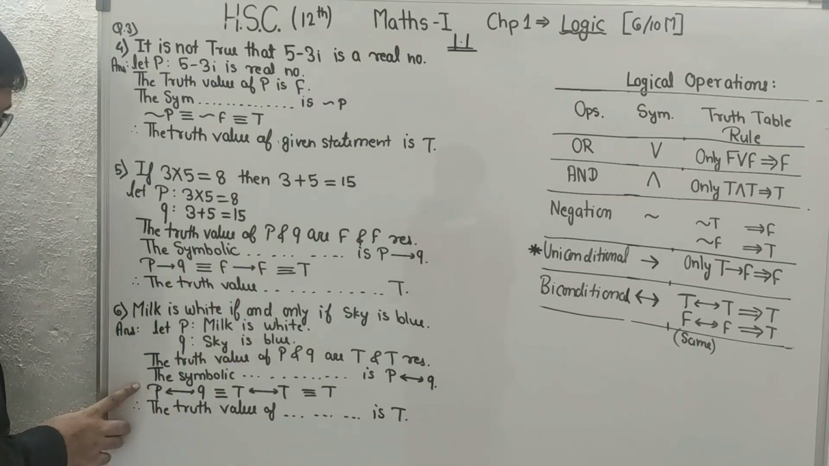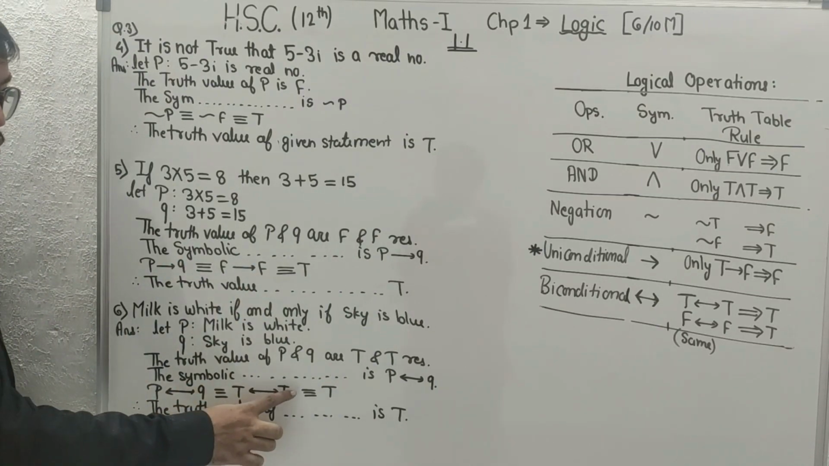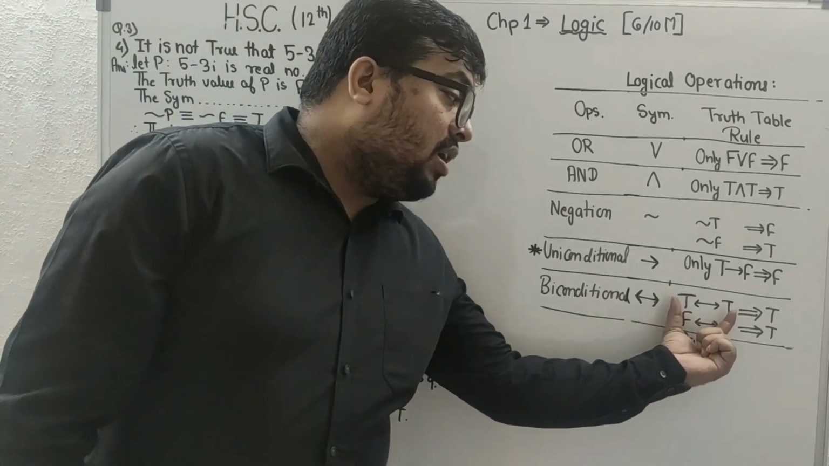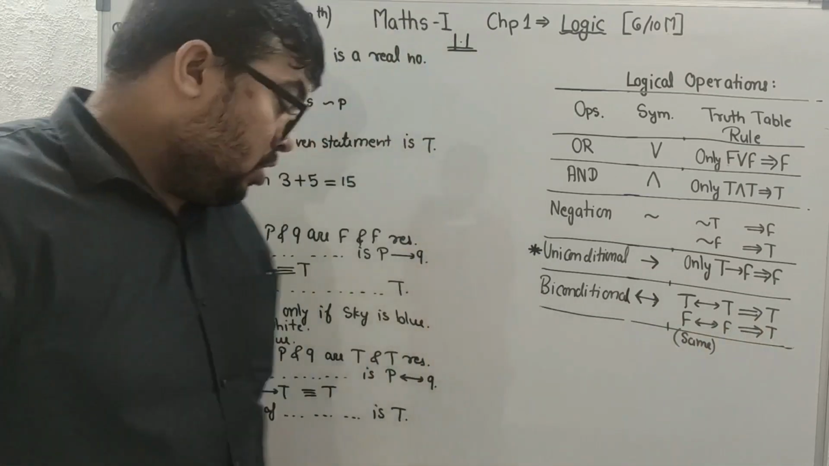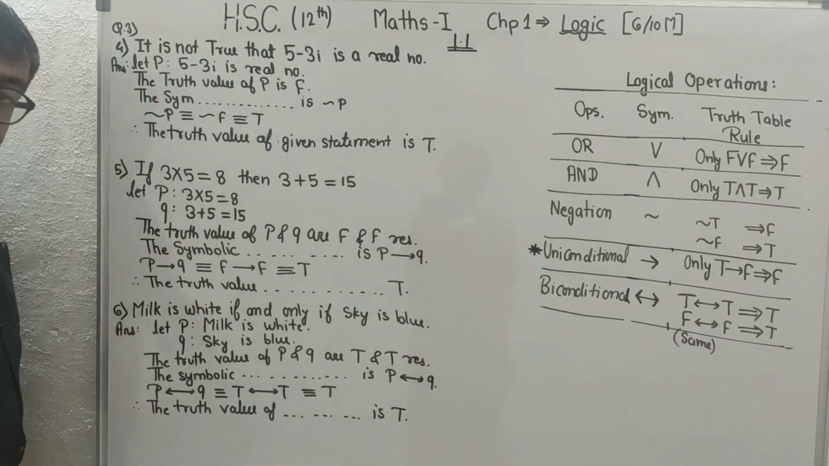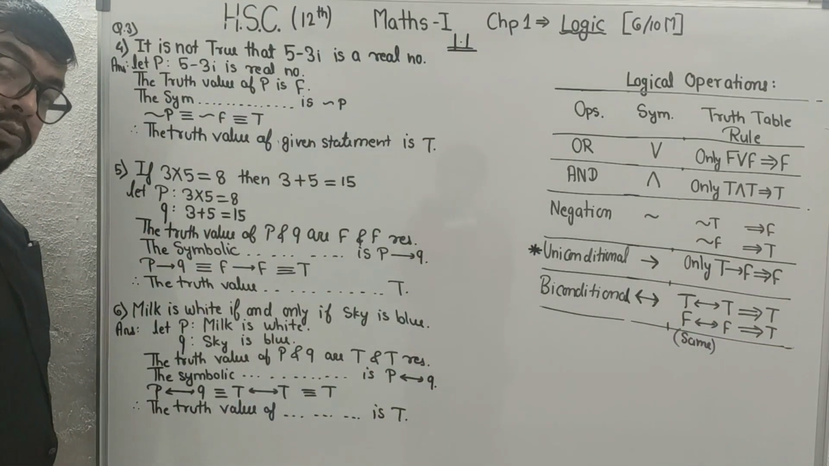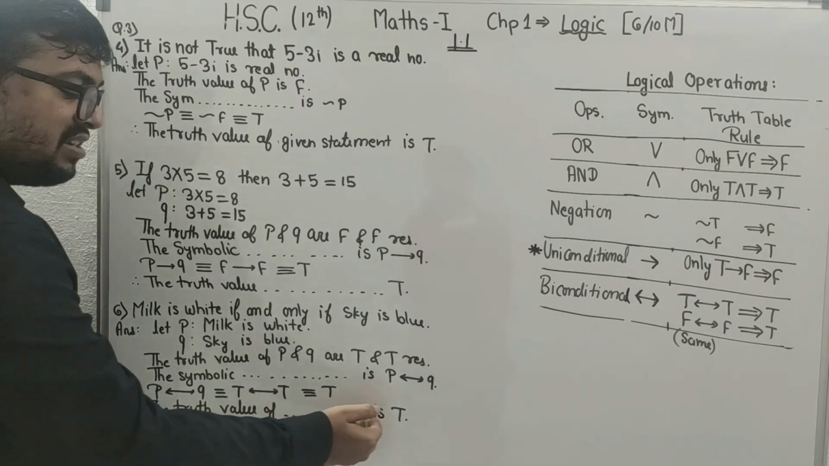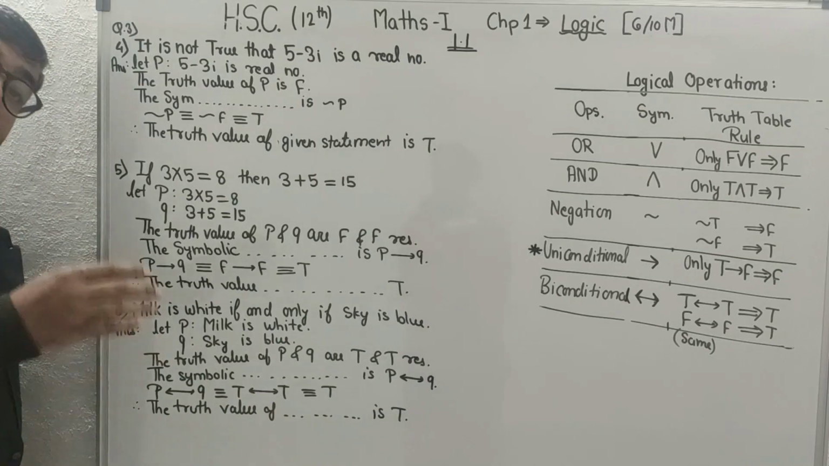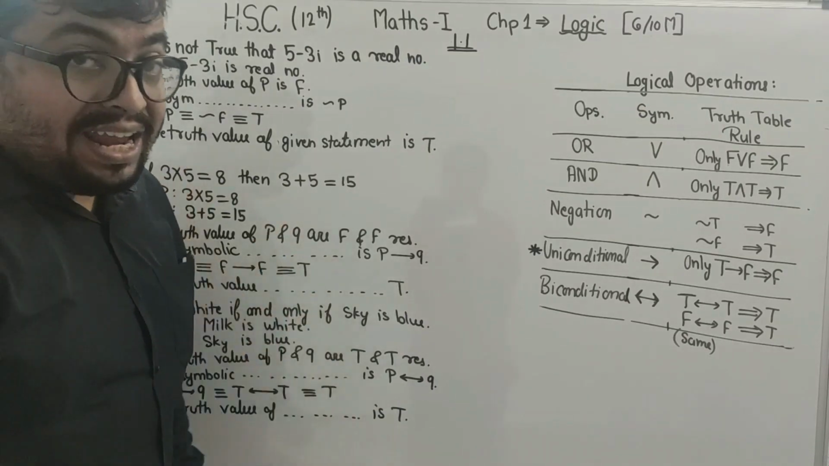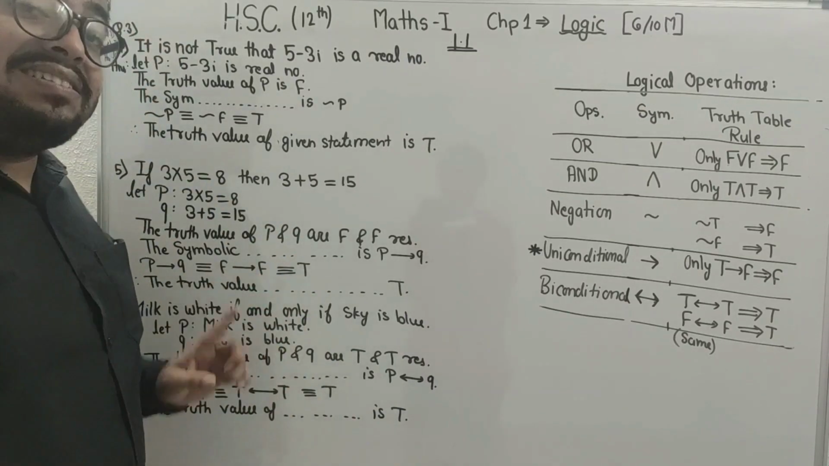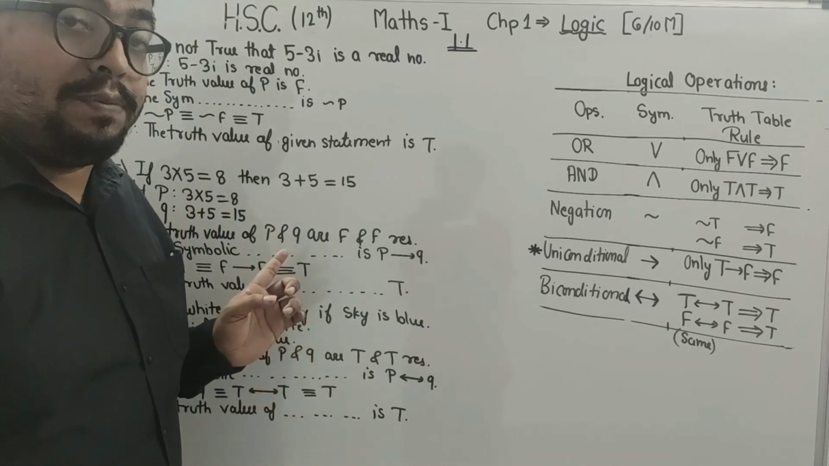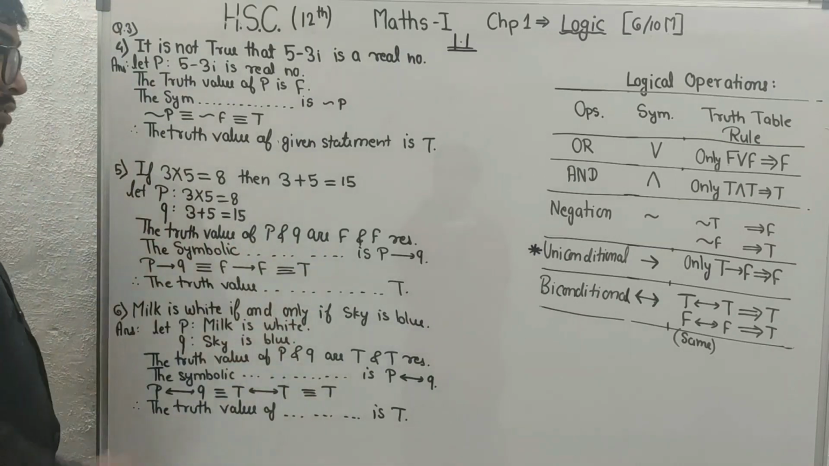So when we will solve this, true biconditional true. What is the biconditional rule? When the things are same, it becomes true. So here it is true and true. Both of the things are same, so it becomes true. The final answer is the truth value of the given statement is true. In this manner, you will find the truth value of the given statement, and this can come for 2 marks in your exams, beta. So pay attention over this.